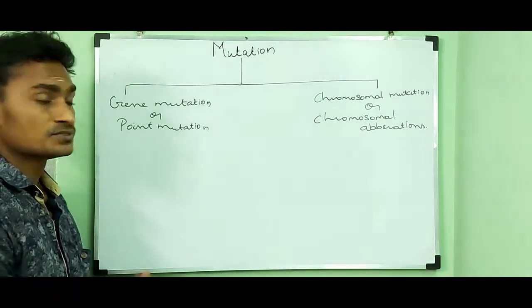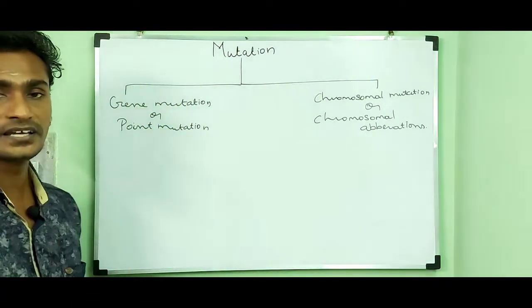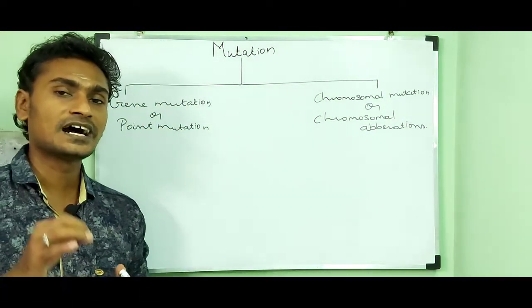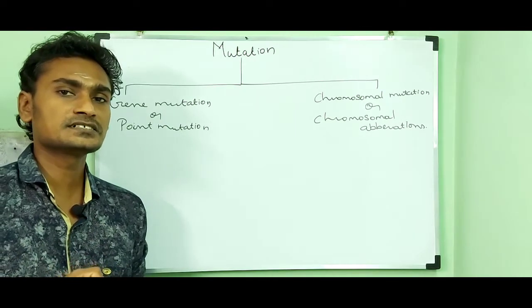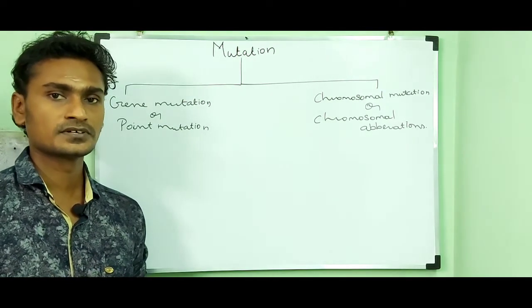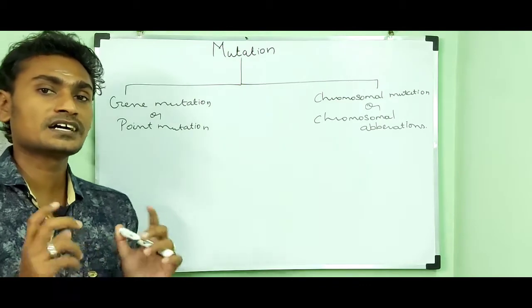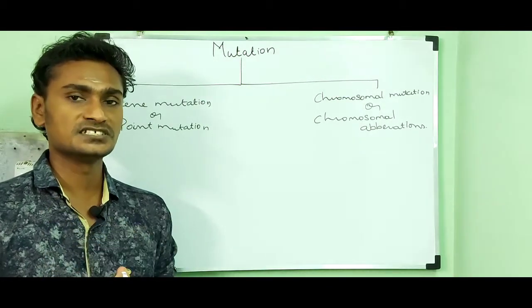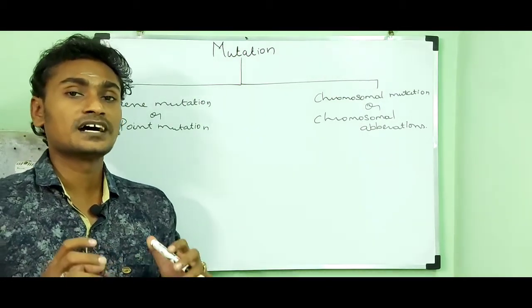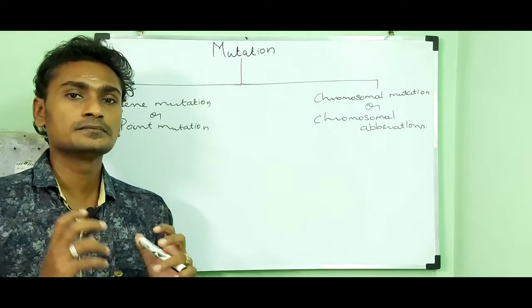Gene mutation can be defined as the changes that occur in the genetic composition of the gene, or the changes that occur in the structure of genes. That means the changes occur in the DNA base pairs.